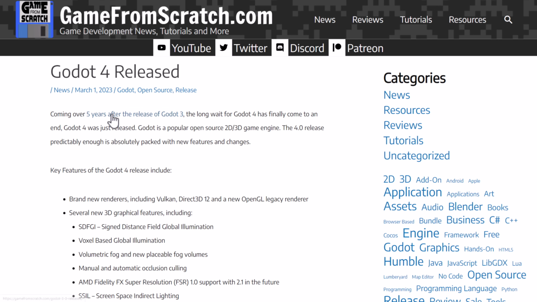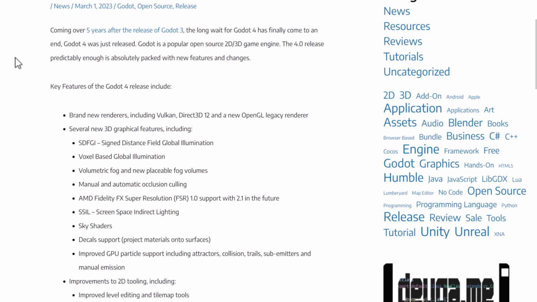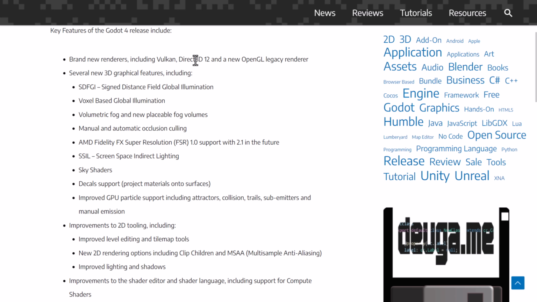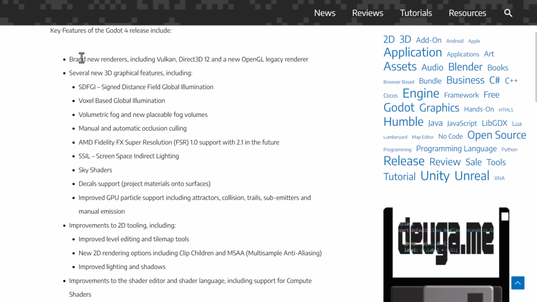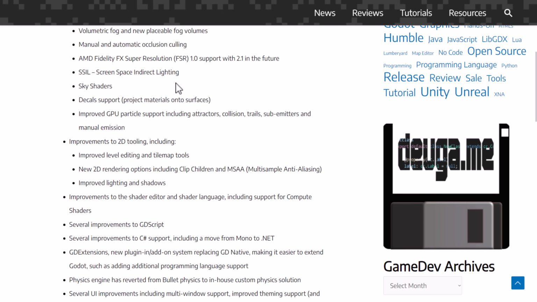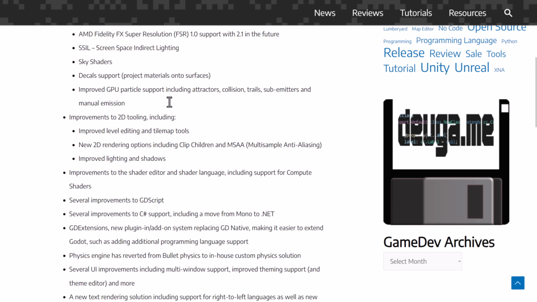So Godot 4 came actually 5 years after the first release of Godot 3. And there were a lot of updates with Godot 4. So we got the brand new renderer, including Vulkan and DirectX 12 available there. A bunch of new 3D features, including Signed Distance Field Global Illumination, voxel-based global illumination. We've got voxelized fog, support for AMD FSR 2.1 is coming in the future. Screen space indirect lighting. So basically, we've got an all new renderer. Huge improvements when it comes to 3D for Godot 4.0.